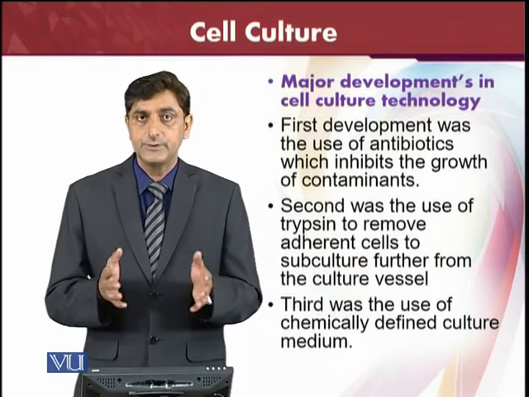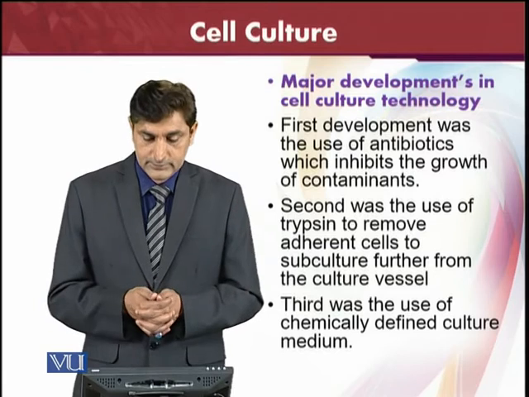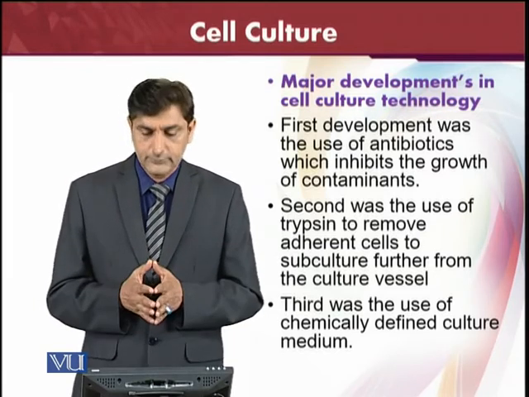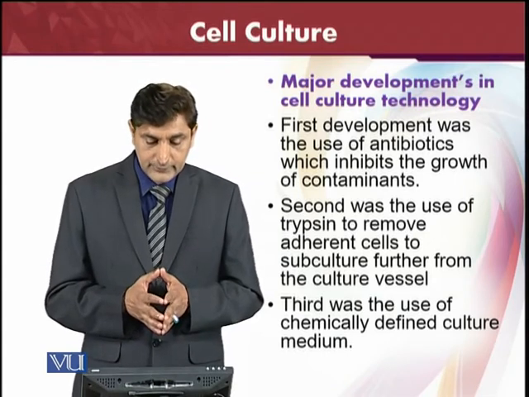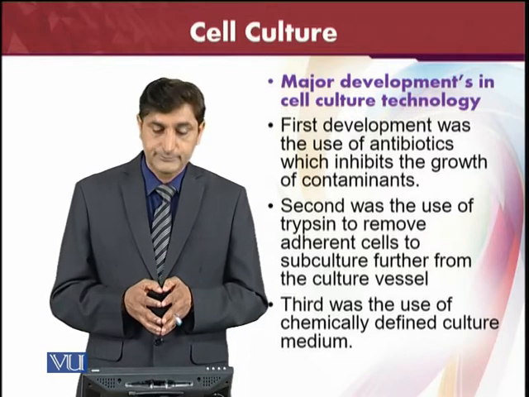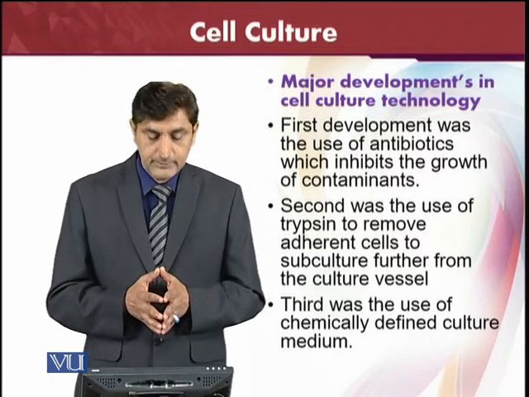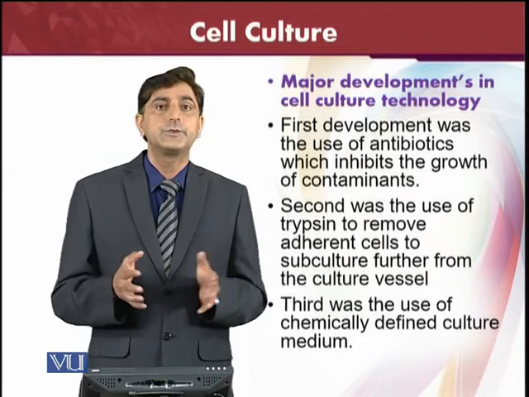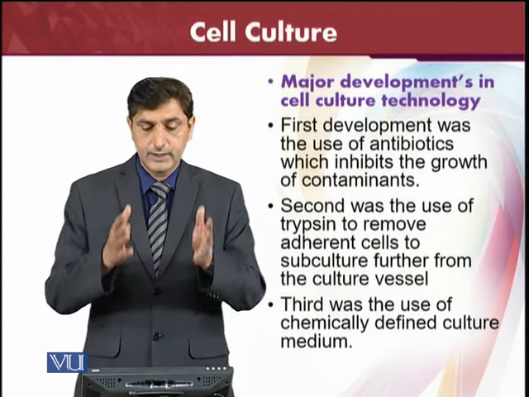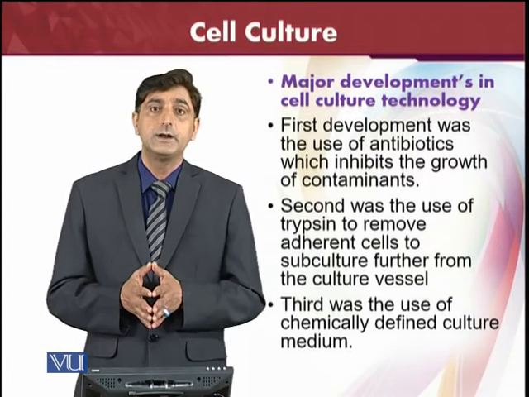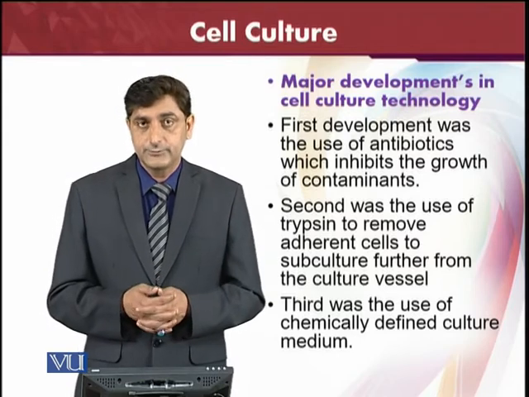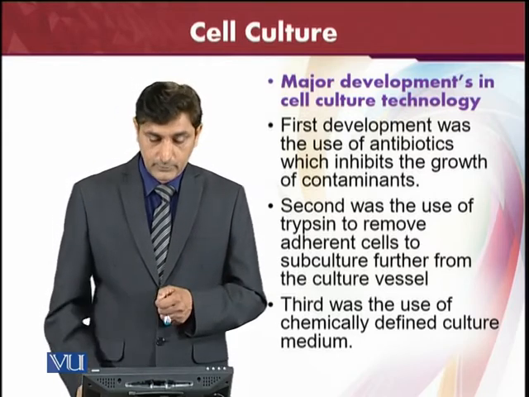Second was the use of trypsin, a protein used to remove adherent cells so they can be subcultured from the culture vessels. Third was the use of chemically defined culture medium; first we used serum, and then other chemically defined culture media. These are some developments in cell culture technology which helped us culture cells the way we can now.